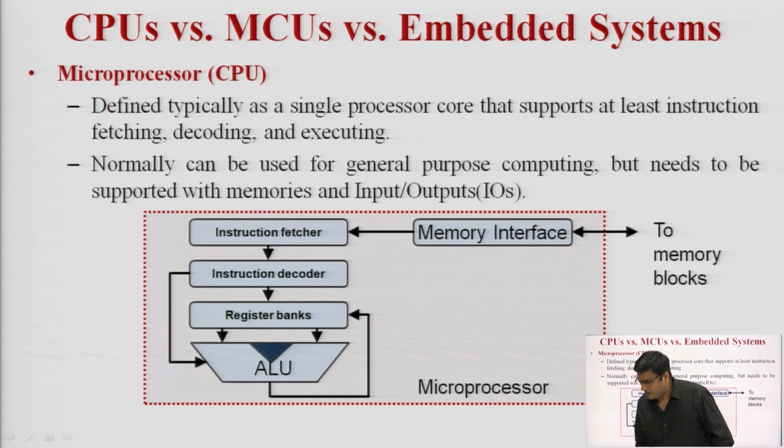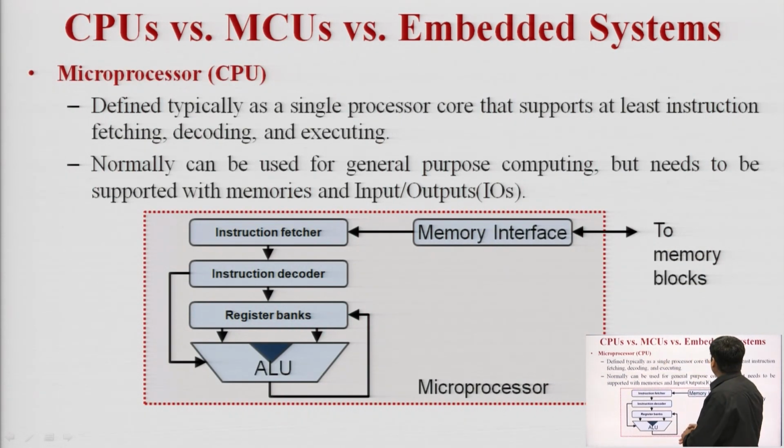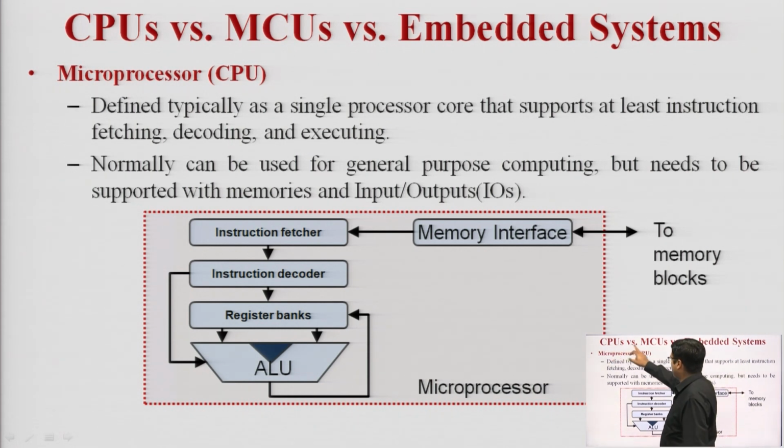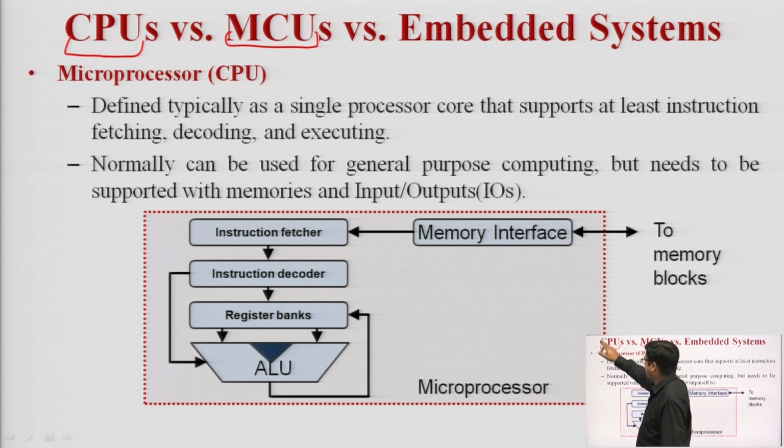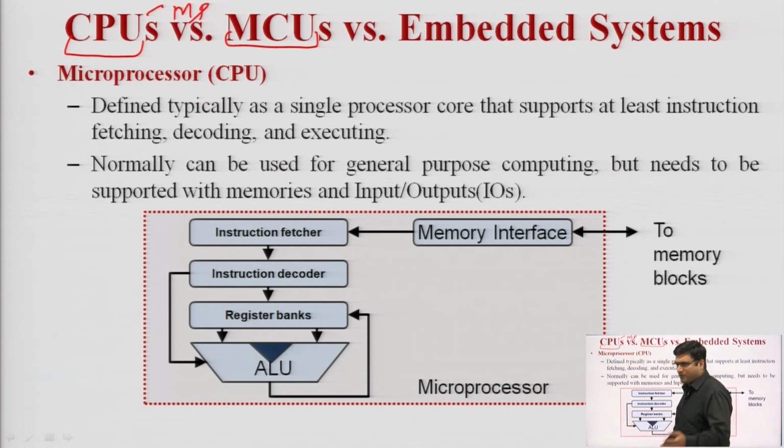Now the question is, what is the difference between the embedded system and other systems? Other systems means the microcontroller units and the general purpose central processing unit. We can say that a general purpose central processing unit is also a microprocessor. So, what is the difference between the microprocessor, microcontrollers, which are all general purpose systems, and the embedded system?